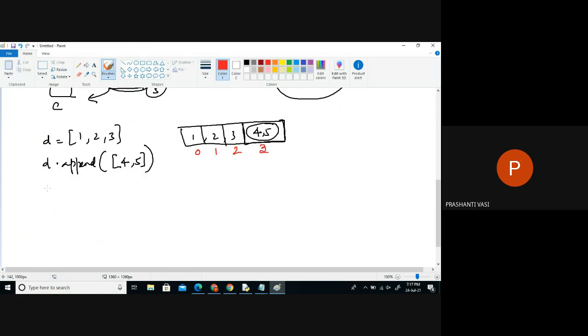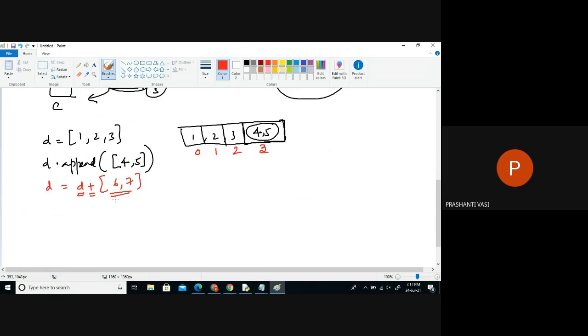Now similarly, if I say D, sorry, not append, D is equal to D plus 6, 7. What am I trying to do? D is added with whose items? 6 and 7.